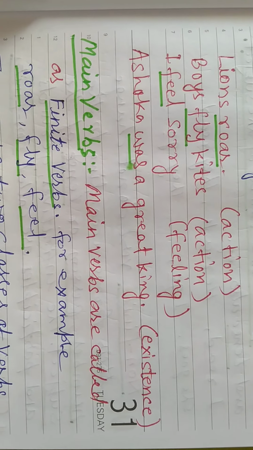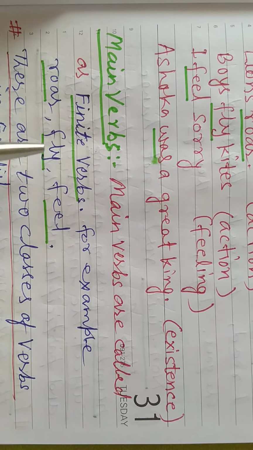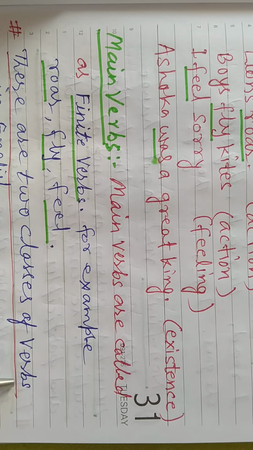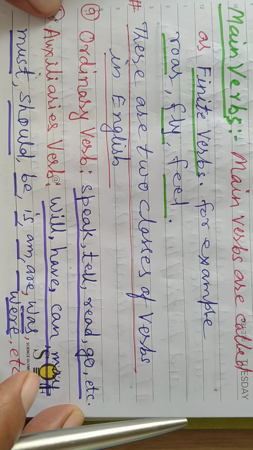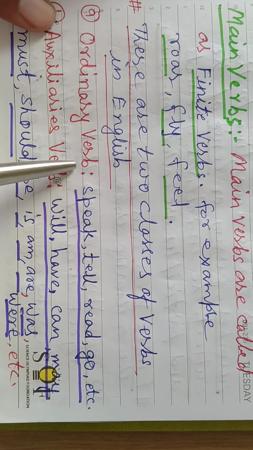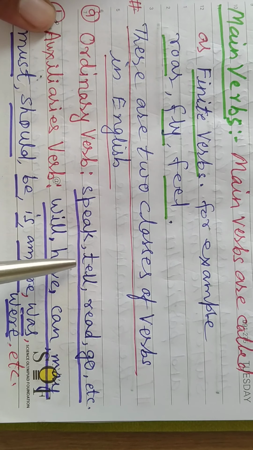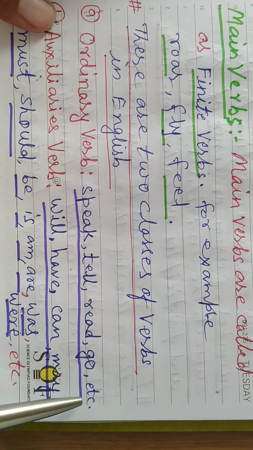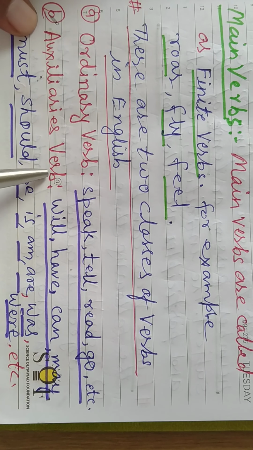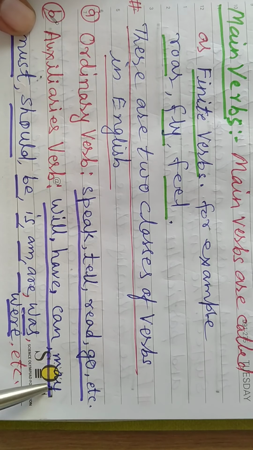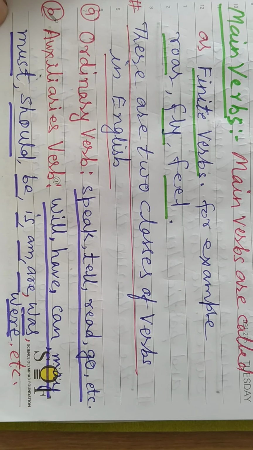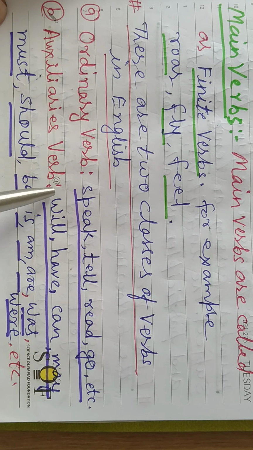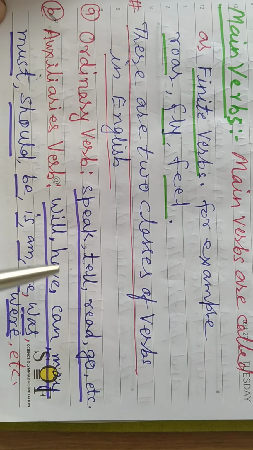There are two classes of verbs in English. Ordinary verbs, which include speak, tell, read, go, etc. And auxiliary verbs: will, have, can, may, must, should, be, is, am, are, was, were, etc. So these come in auxiliary verbs, and main verbs come in ordinary verbs.